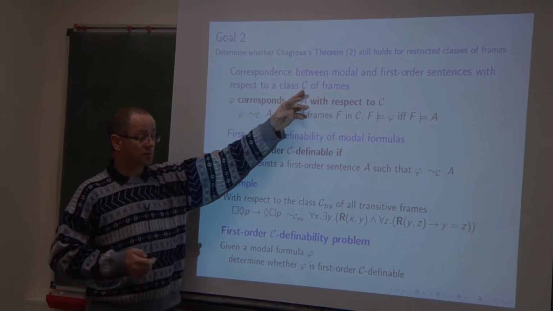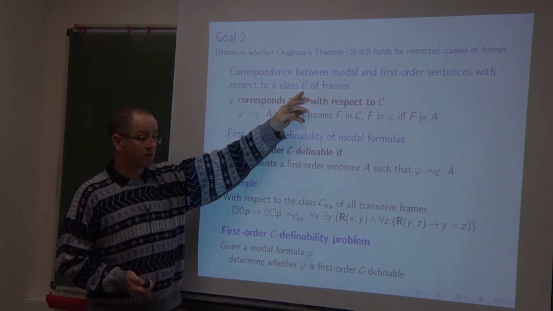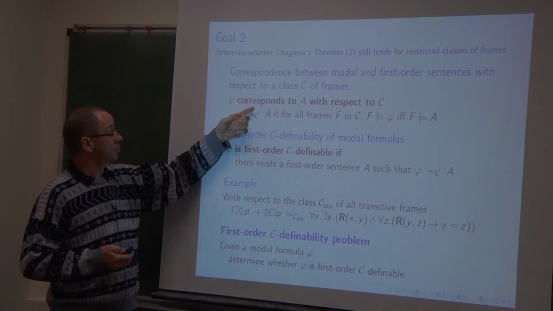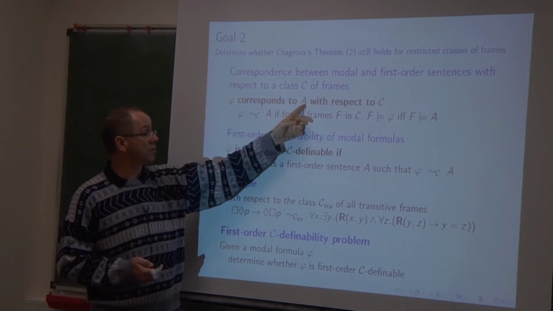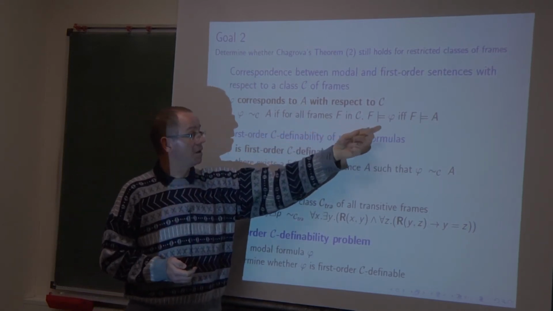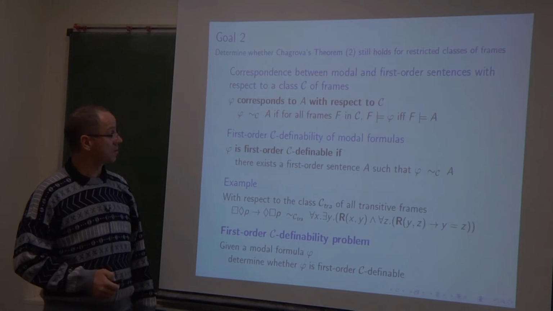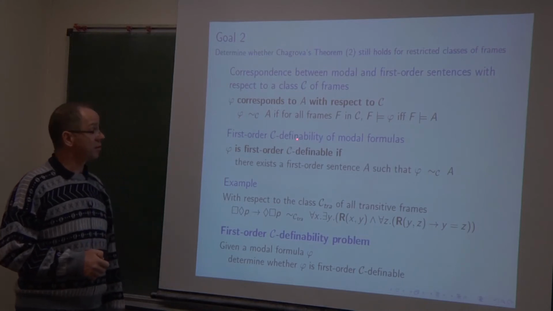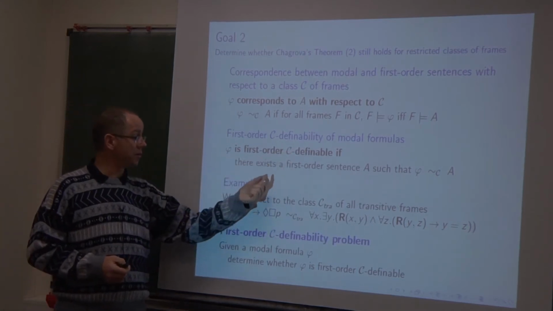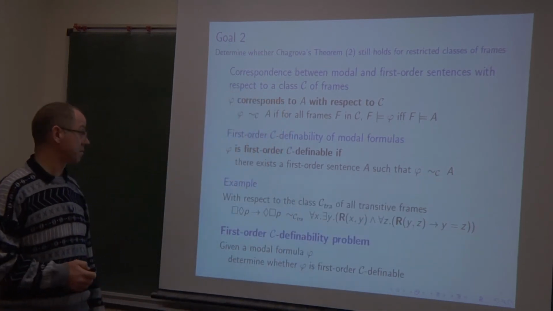Consider a class C of frames, for example, the class of all partial orders or the class of all reflexive Kripke frames. We can generalize the property that a modal formula and a first order sentence correspond by saying that for all frames in the class, the frame validates the modal formula if and only if it satisfies the sentence. A modal formula is first order C-definable if there exists a first order sentence which corresponds to it with respect to this class.